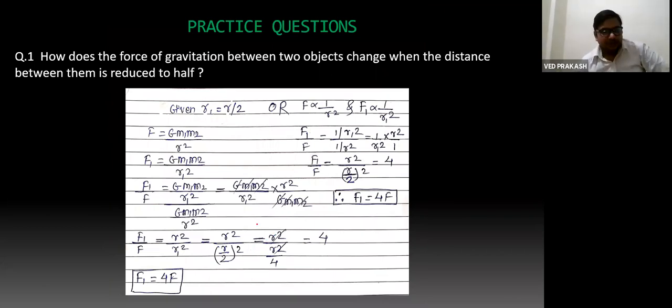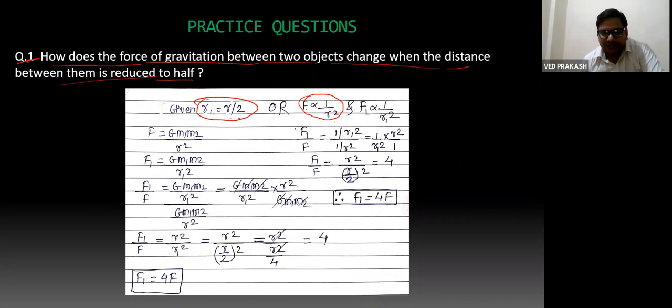So this is another numerical. Question: how does the force of gravitation between two objects change when the distance between them reduces to half? Since distance is reduced to half, r dash will be equal to r by 2. And as we all know that F is inversely proportional to r square, F is 1 upon r square, and finally F would be equal to 1 upon r1 square.